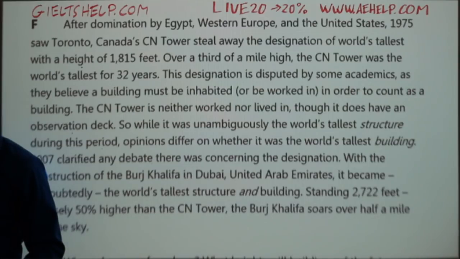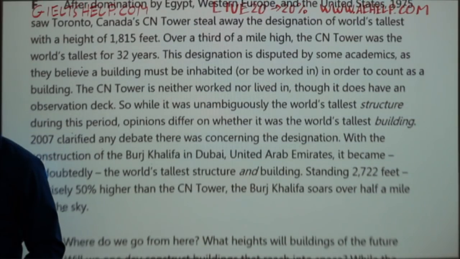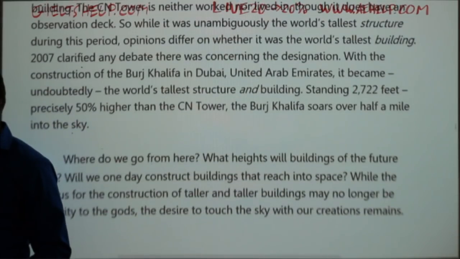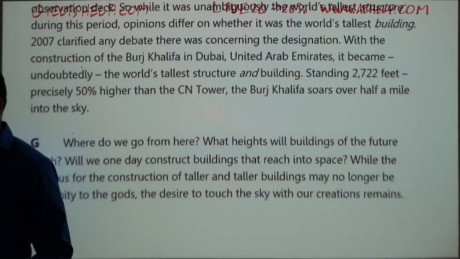2007 clarified any debate there was concerning the designation. With the construction of the Burj Khalifa in Dubai, United Arab Emirates, it became undoubtedly the world's tallest structure and building, standing 2,722 feet, precisely 50% higher than the CN Tower.